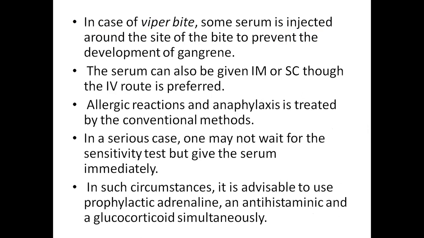In case of viper bite, some serum is injected around the site of the bite to prevent the development of gangrene. The serum can also be given intramuscular or subcutaneous, though the IV route is most preferable. Allergic reactions and anaphylaxis are treated by the conventional methods. In a serious case, one may not wait for the sensitivity test but give the serum immediately. In such circumstances, it is advisable to use prophylactic adrenaline, an antihistaminic and a glucocorticoid simultaneously.